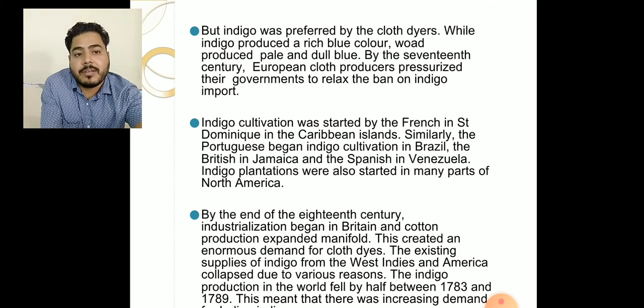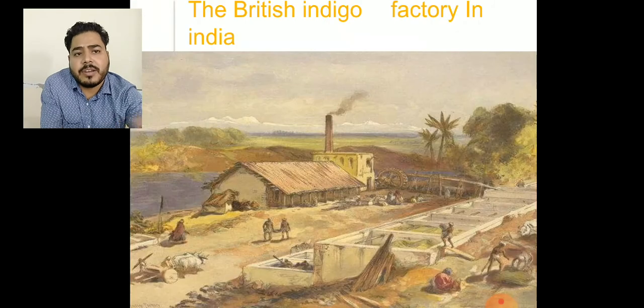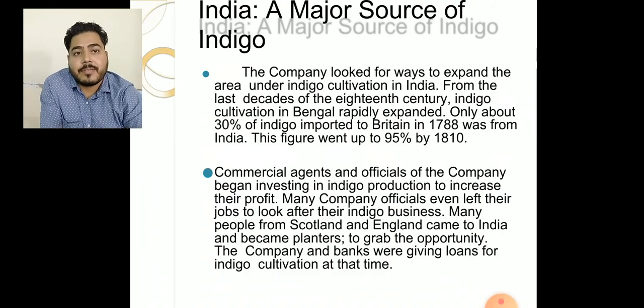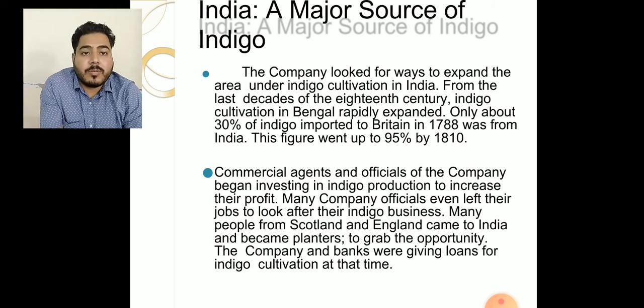This means that the demand for indigo increased. Now, India became a major source of indigo. The Company looked for ways to expand the area under indigo cultivation in India. From the last decades of the 18th century, indigo cultivation in Bengal rapidly expanded.